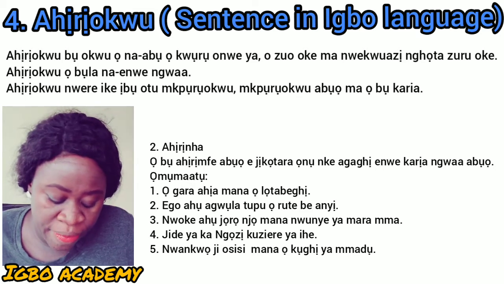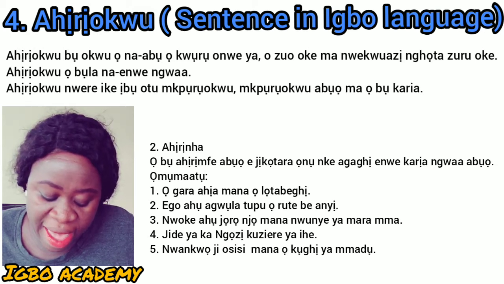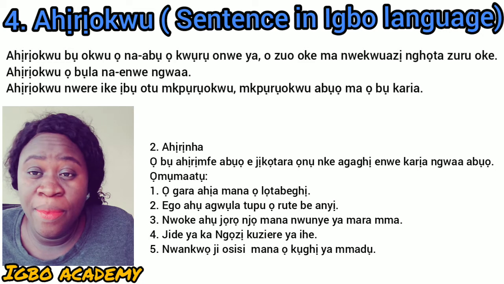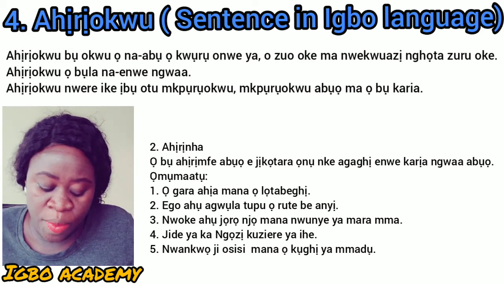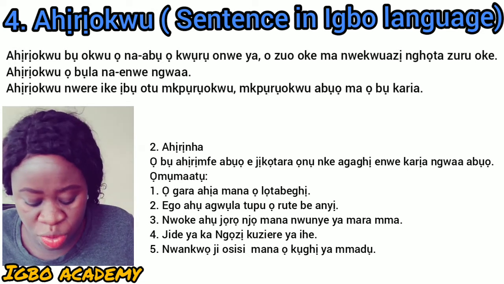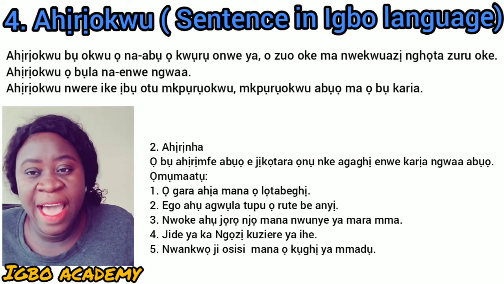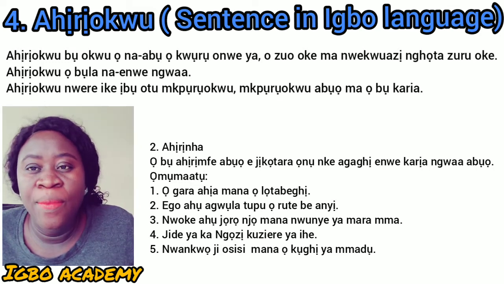Ahịrị nha bụ ahịrịokwu abụọ ejikọtara ọnụ nke agaghị enwekarị ngwa abụọ. Let me read it again. Ahịrị nha bụ mkpụrụokwu abụọ ejikọtara ọnụ nke agaghị enwe karịa ngwa abụọ.